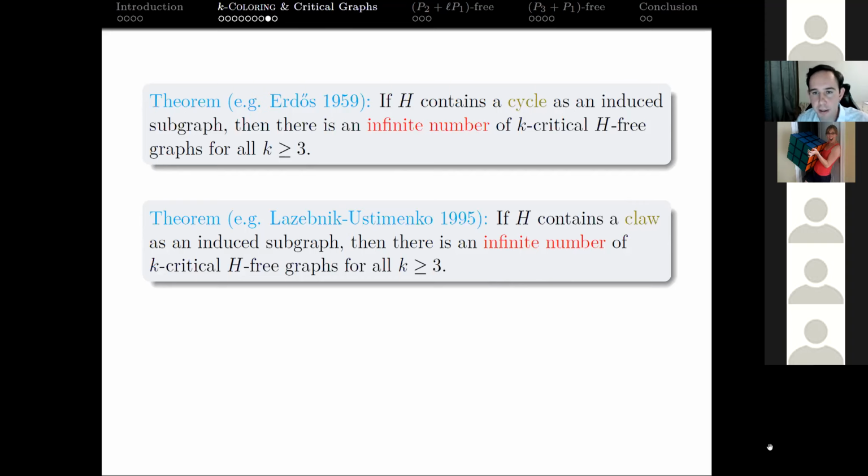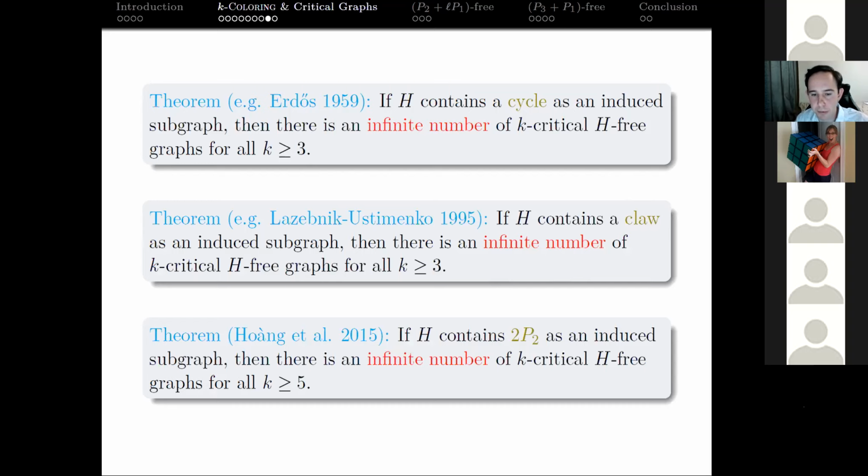So we didn't really expect this here. This is just kind of a technical point, but here is a graph that causes some issues. If H contains 2P2, just two disjoint edges with nothing between them, that's very restrictive. If we forbid 2P2, there's still an infinite number of K-critical H-free graphs for all K greater than or equal to 5. So any graph H that contains 2P2 is going to have infinitely many of these K-critical graphs.